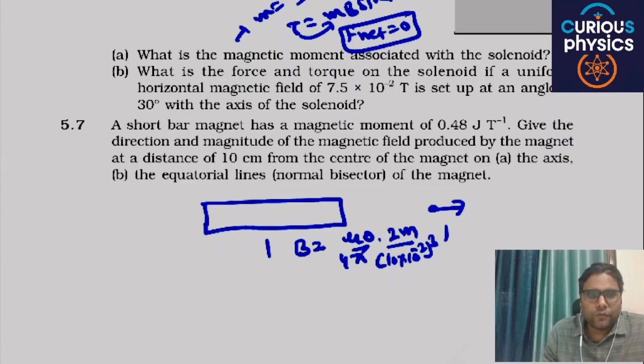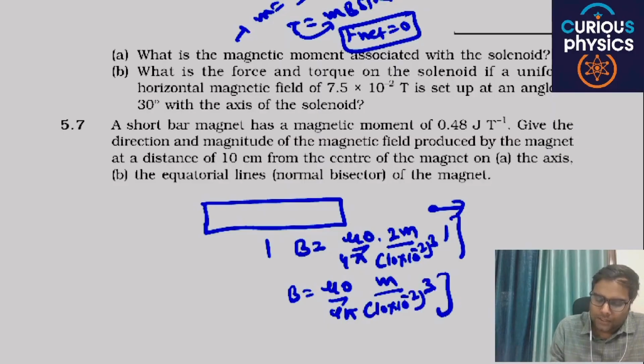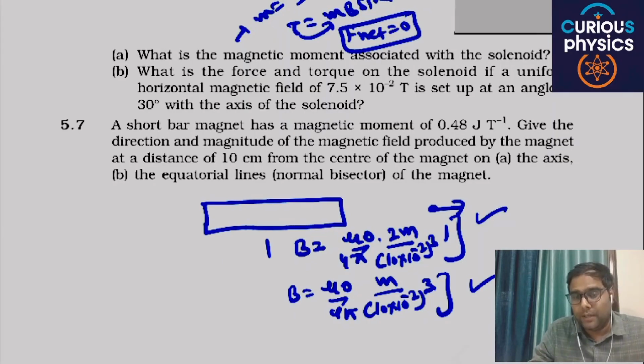And in case of the normal bisector, the value is mu naught by 4 pi times M divided by 10 into 10 raised to power minus 2, whole cube. Then you will get your answer. Everything is given in the question. And in case of the equatorial plane, the direction of magnetic field is opposite to the direction of the dipole magnetic moment. Okay, are you able to understand my point or not? All these questions are basically formula based questions.